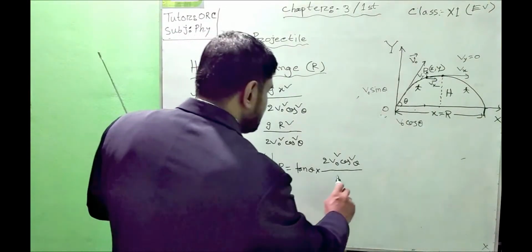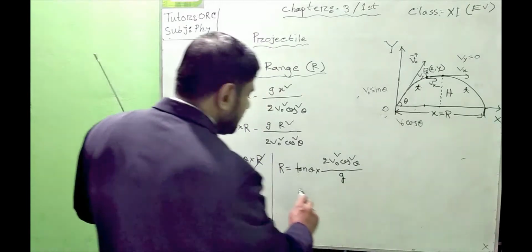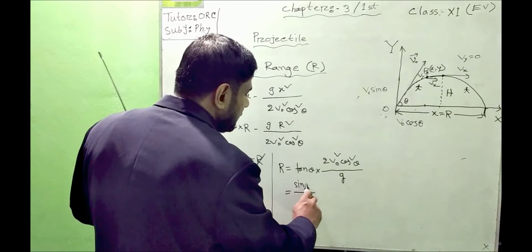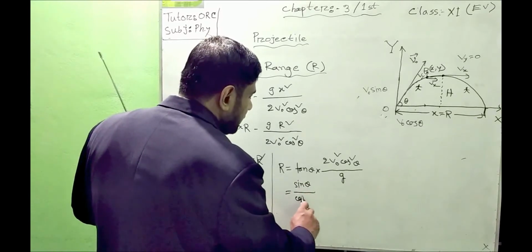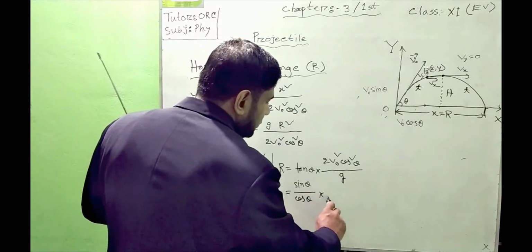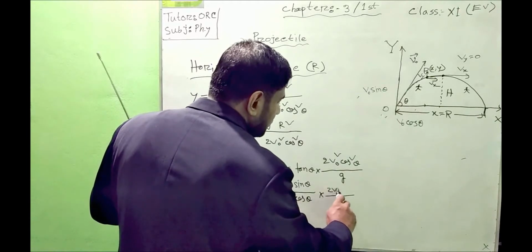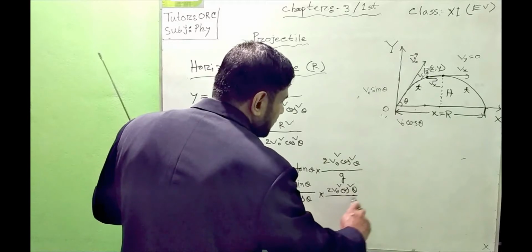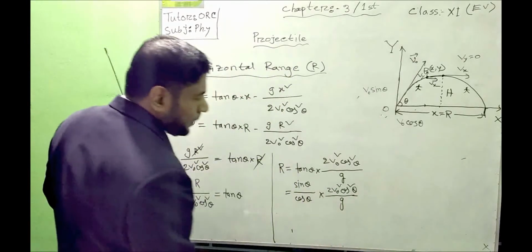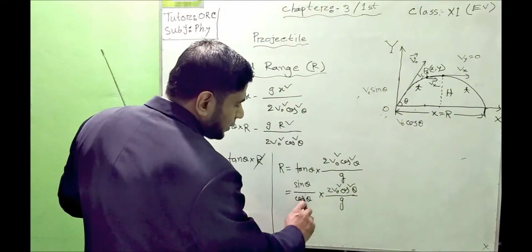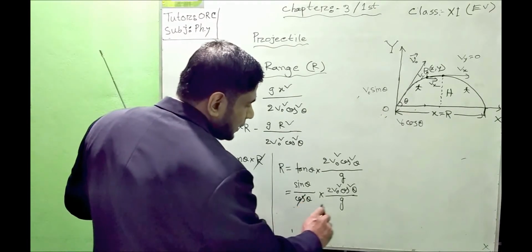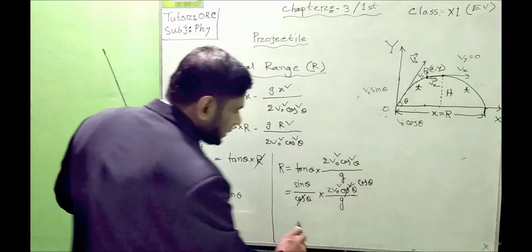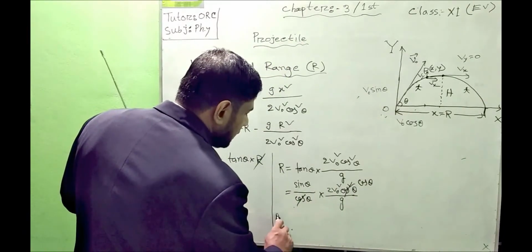We know that tan theta means sin theta divided by cos theta, into 2 v naught square cos square theta by g, and cross cancel. So cos theta and cos square theta will leave cos theta here, and we can arrange in this way.